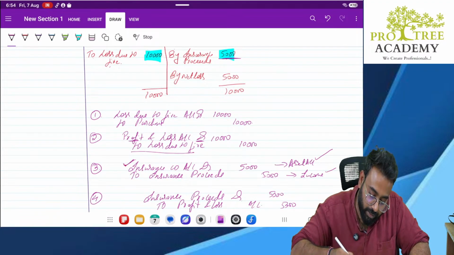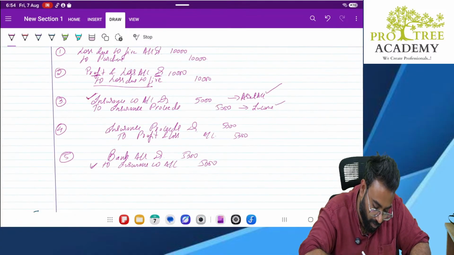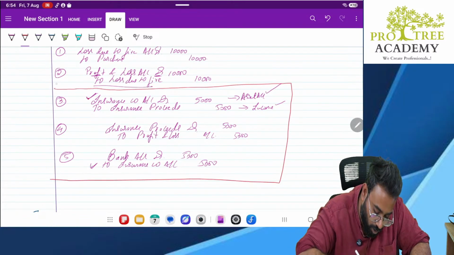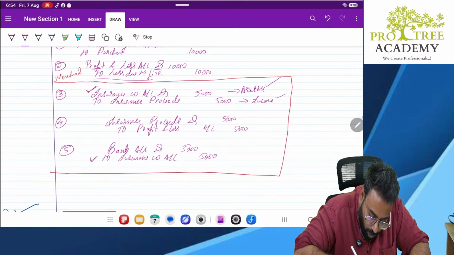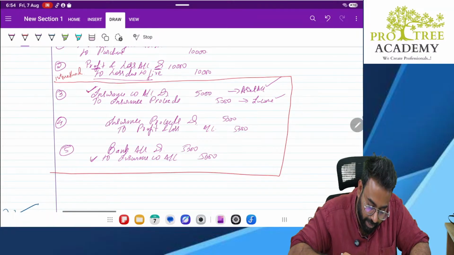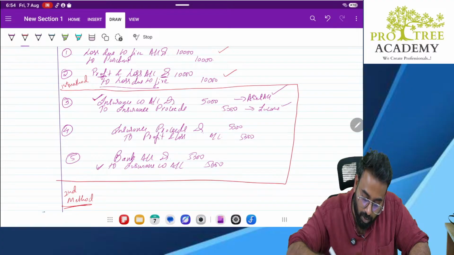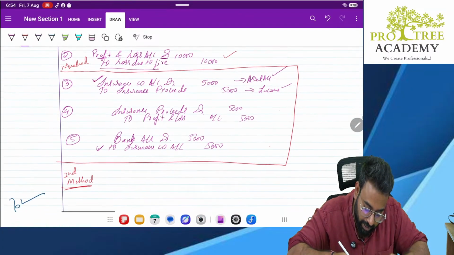Yes. Now this method of accounting is called the first method. There is one more method in this. Sir, one more method? Yes, sir, one more method. The second method. What is the second method? In the second method, the first two entries remain the same, sir. This and this entry remain the same. There is no change in this entry. Only the changes will be in these three entries. What will be the changes, sir? What will be the changes is simple, sir.